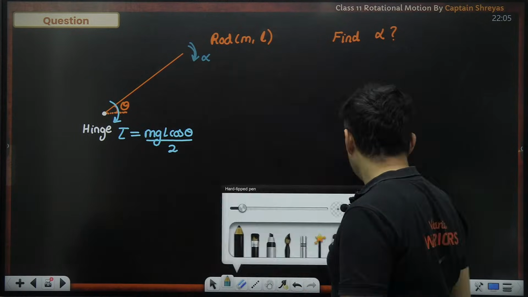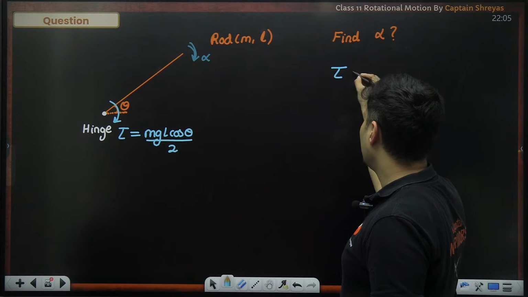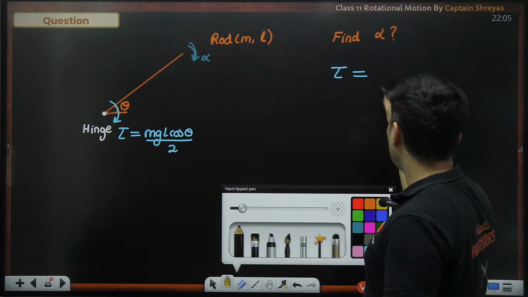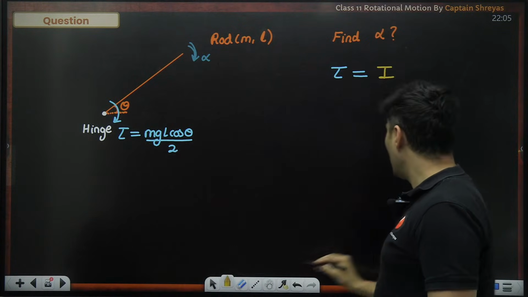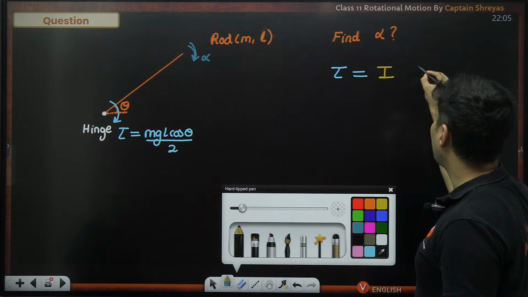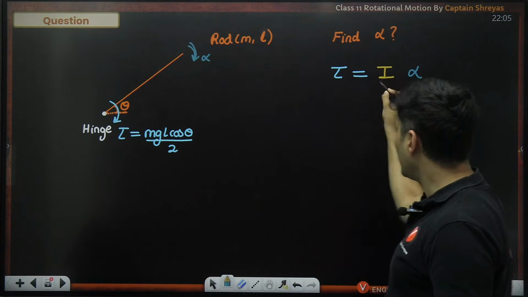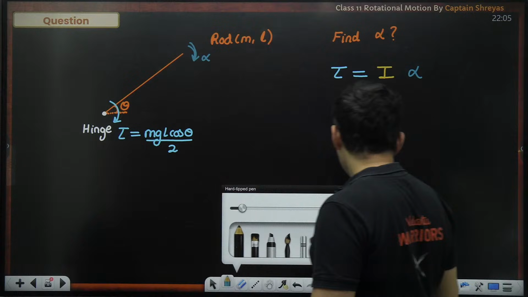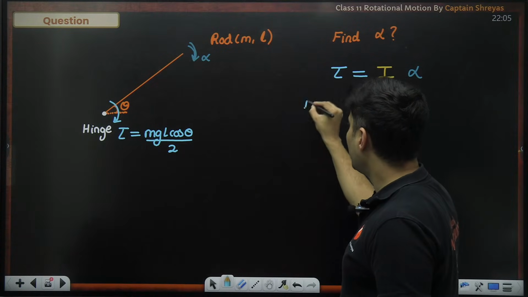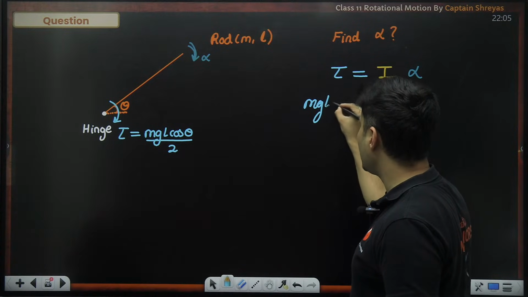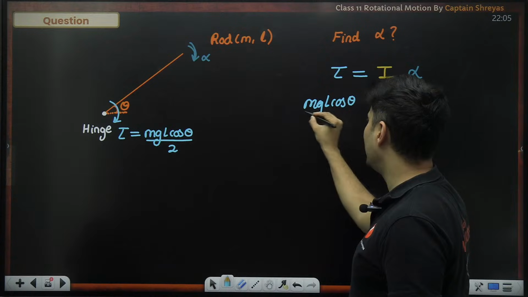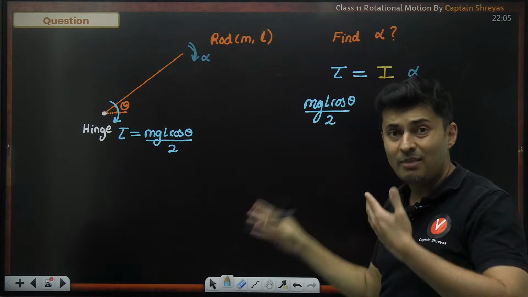Because we all know that torque is moment of inertia into alpha, the angular acceleration. The only thing remaining is I, because torque I already know, we figured it out as mgL cos theta divided by 2. Sir, should I by heart it?